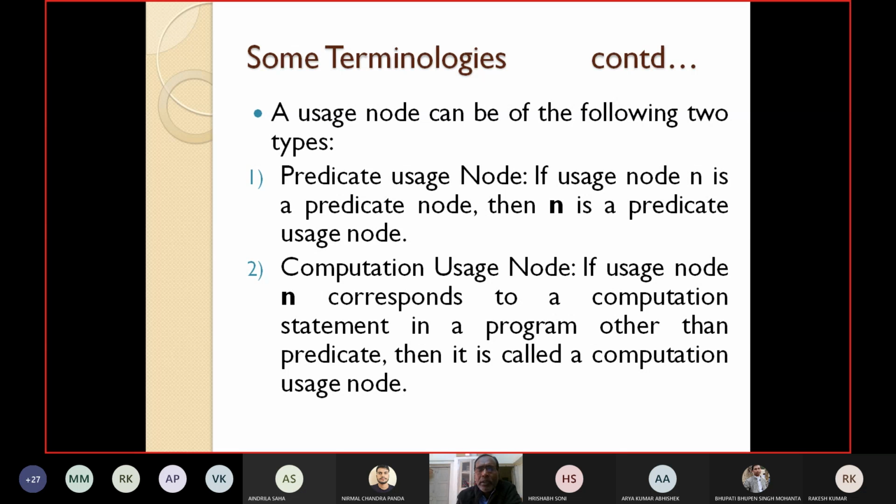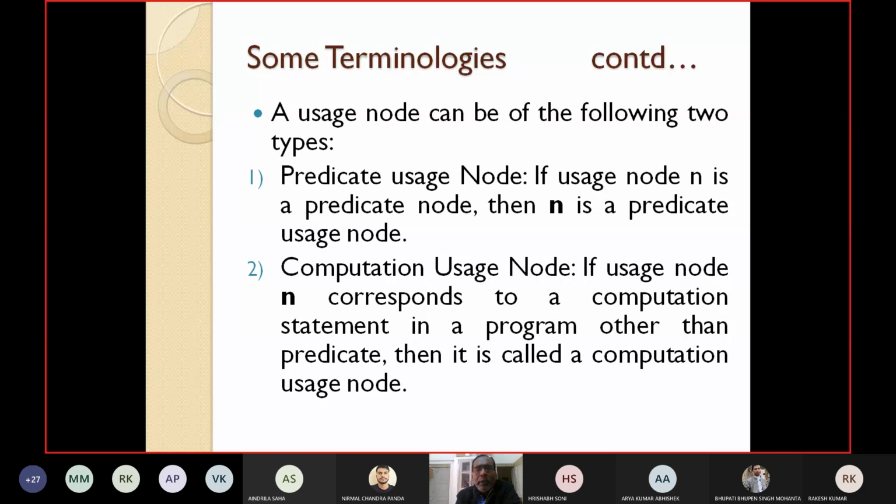Computation usage node means if usage node N corresponds to a computation statement in a program other than a predicate, like A is equal to B plus C, then it is called a computation usage node.